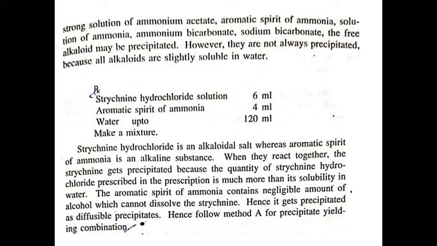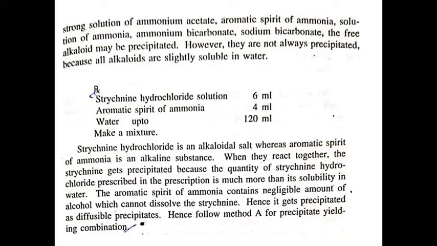In this mixture, strychnine hydrochloride is an alkaloidal salt, whereas aromatic spirit of ammonia is an alkaline substance. When these two substances are mixed together, the strychnine gets precipitated because the quantity of strychnine hydrochloride in this prescription is much more than its solubility in water.